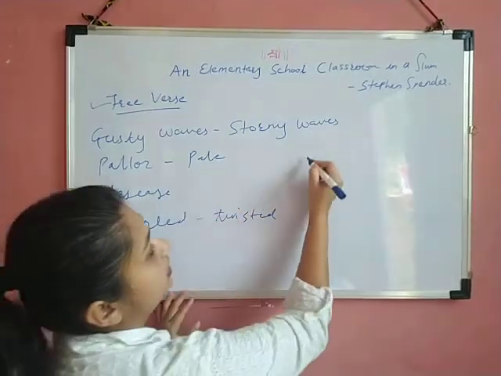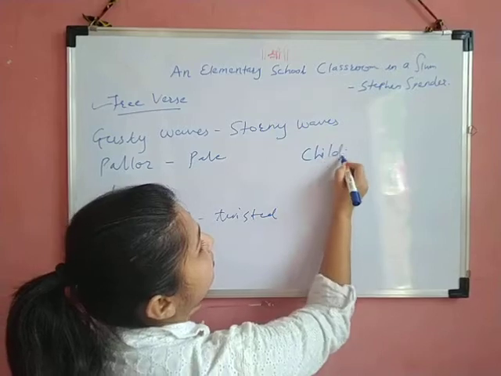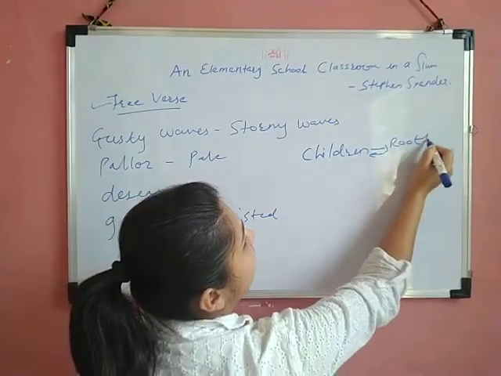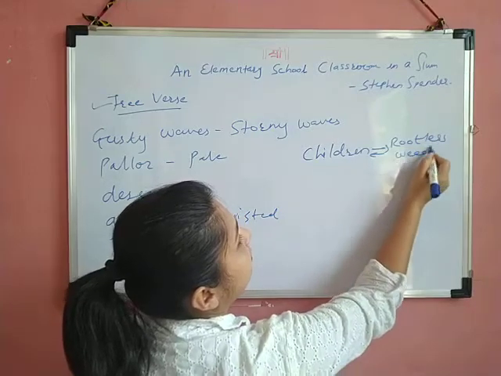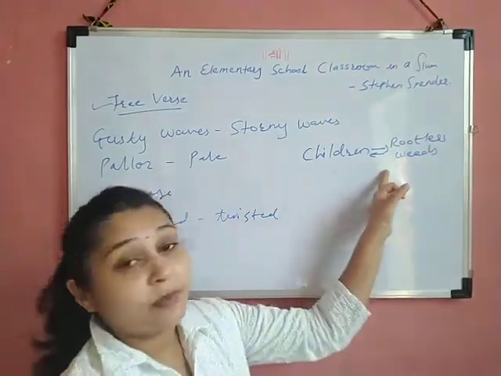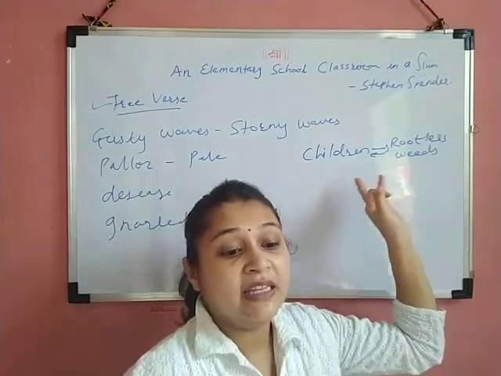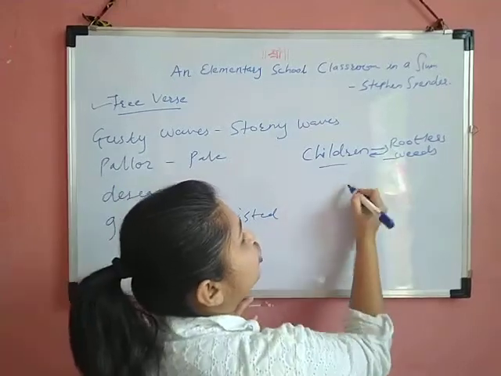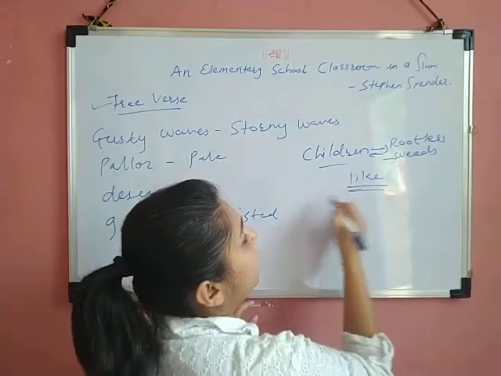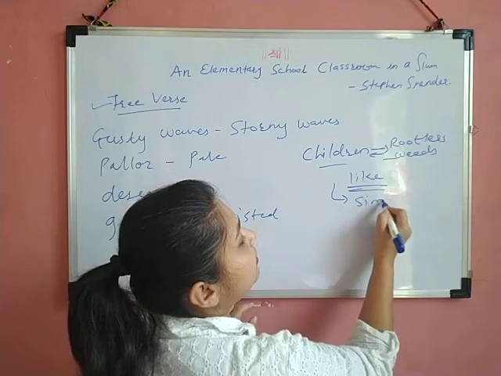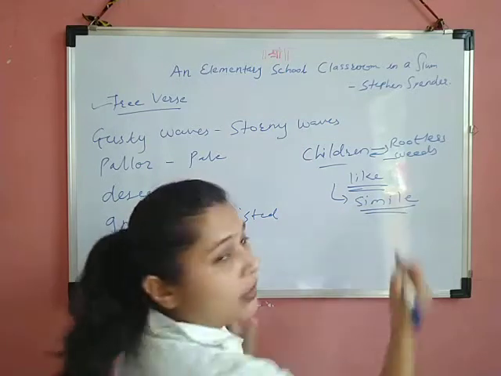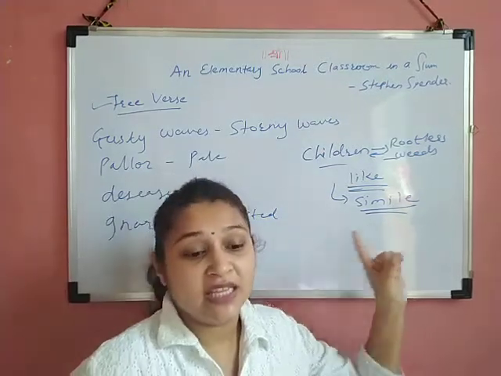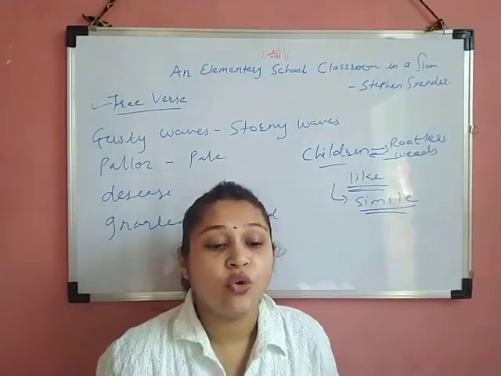Children and rootless weeds. Okay, so this comparison, what is the poetic line? Children's faces like rootless weeds. This comparison is shown with the word like. So this is simile. Okay, so in the first stanza there is a poetic device of simile in the line, children's faces like rootless weeds.